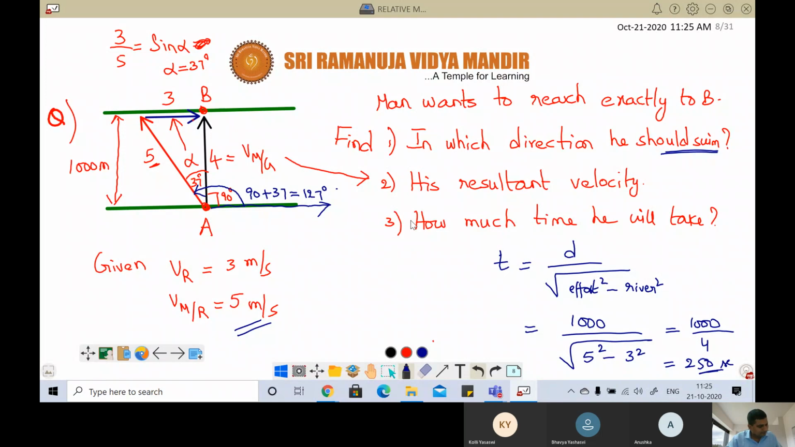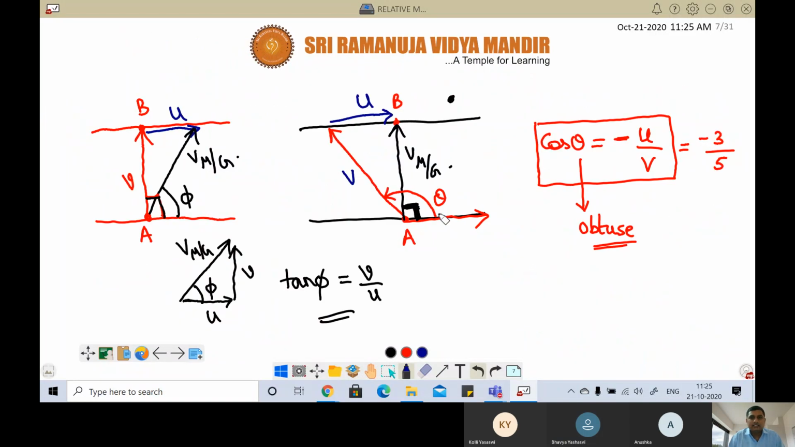Is it clear? Yes, sir. You want to do one more problem? Just I have one doubt. How theta came, sir? Theta is the angle made by the man's effort with respect to river flow. This entire angle is called theta, correct?